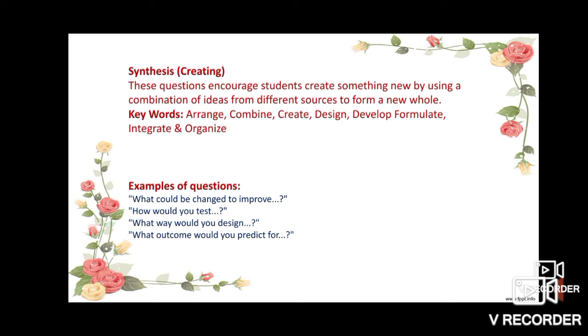Means in this synthesis, we have to give proper freedom to the student so that they can freely combine the ideas which are from various or different sources to form a new whole. In this synthesis, some keywords are there: arrange, combine, create, design, develop, formulate, integrate, and organize.